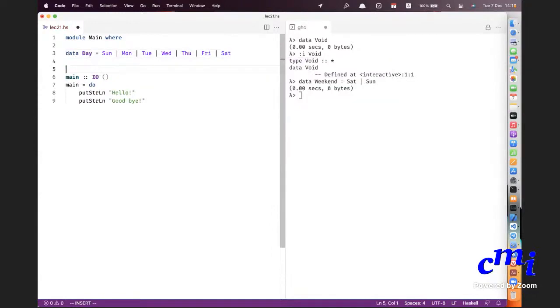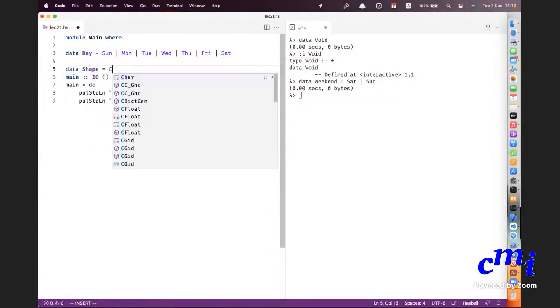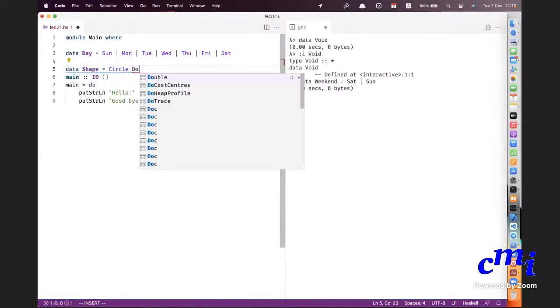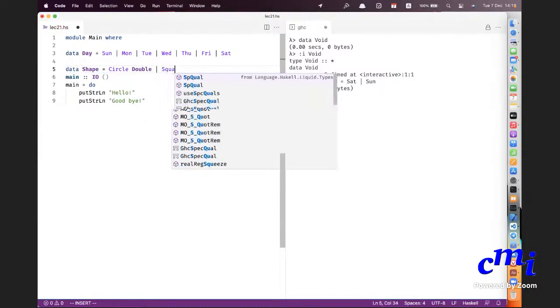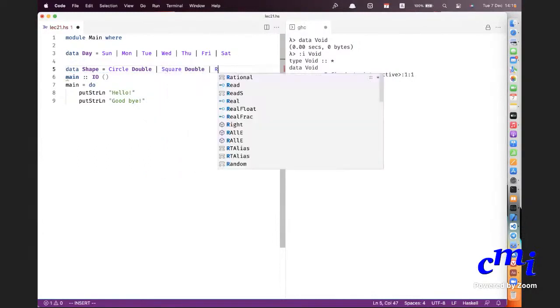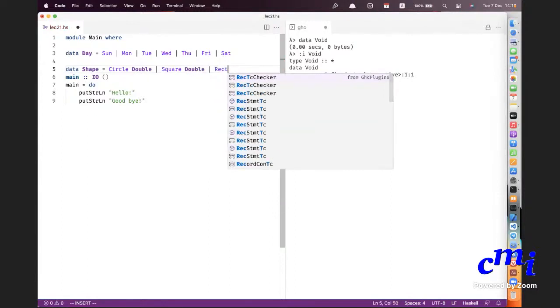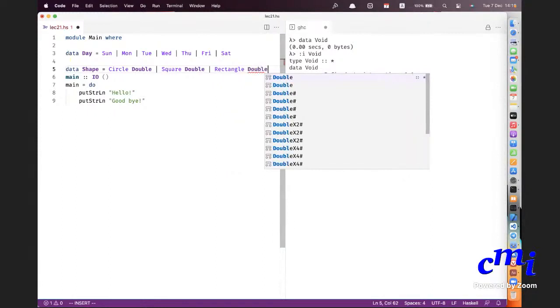Data shape equals either a circle with radius whose type is double, or a square with length of the side which is double, or a rectangle with 2 parameters which are double. Okay, great.